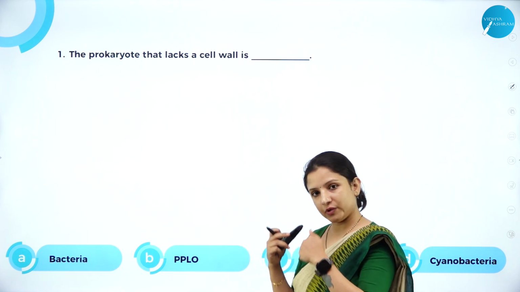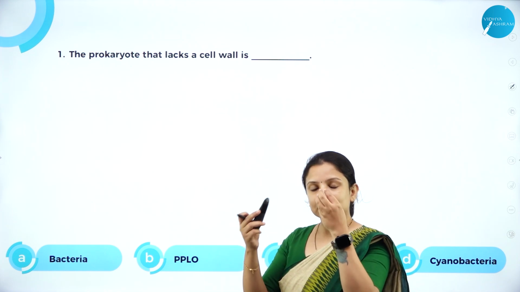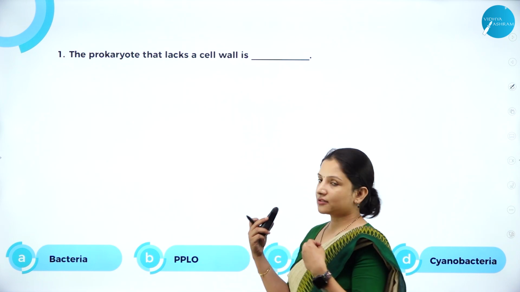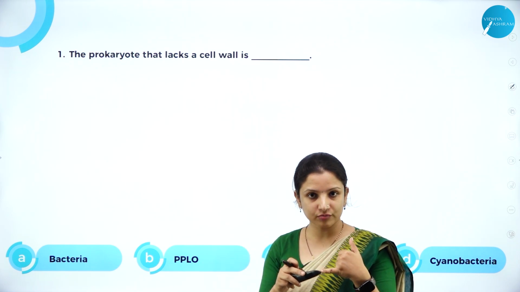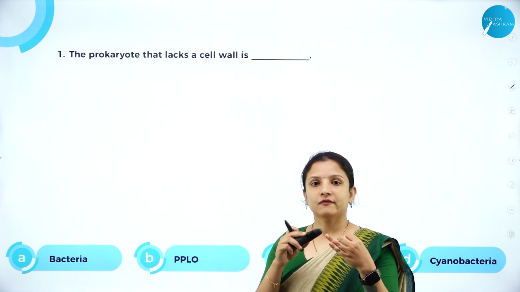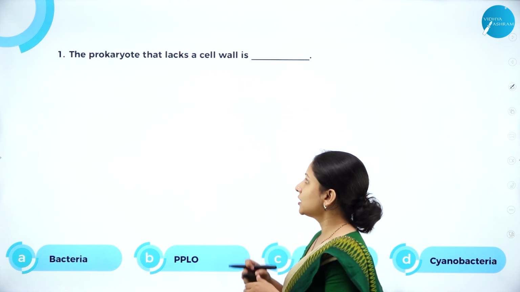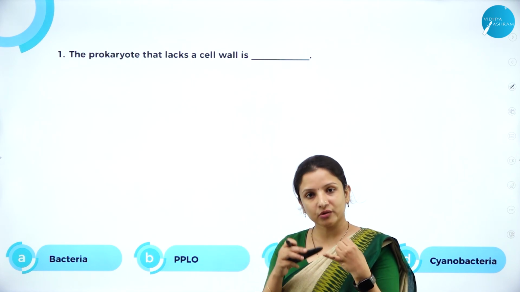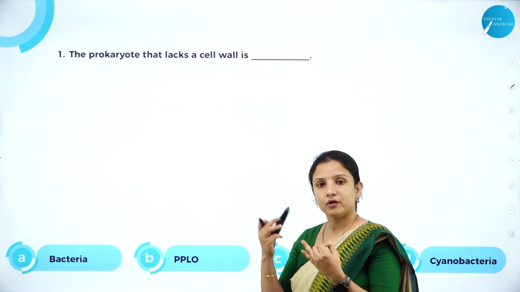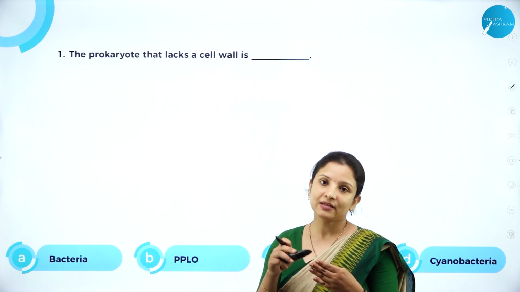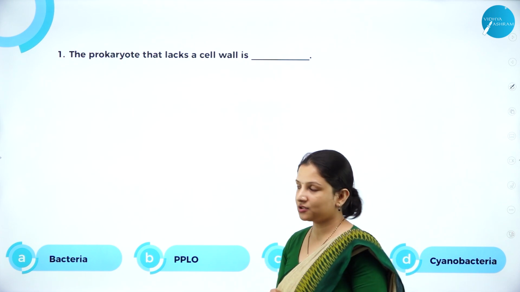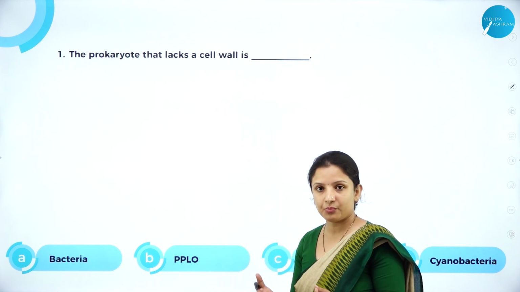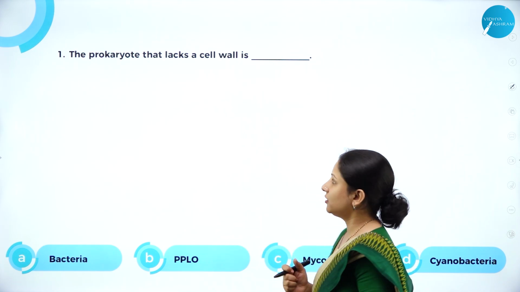And what are their functions we got to know, and also we got to know that there are some modifications that occur in the cell envelope in the bacteria, that is in the form of mesosomes. Then there are flagella, then pili and fimbriae, all that we learned. And also we learned what is there in the cytoplasmic content of the bacteria. We got to know about the DNA, the plasmid, then the ribosomes and some of the inclusion bodies as well as the gas vacuole. So now we have an idea about the prokaryotic cell, what it is made up of. Let's learn some of the MCQs under it.